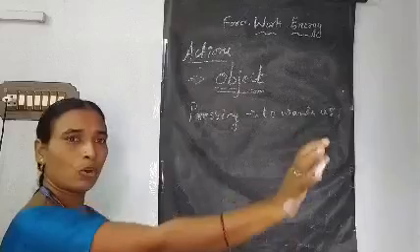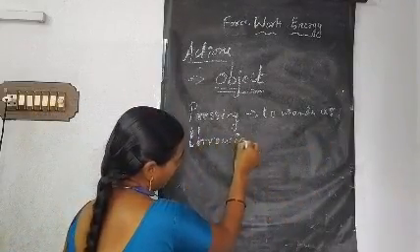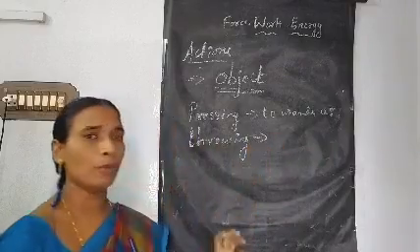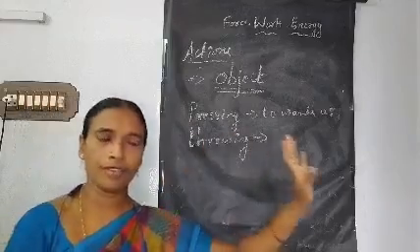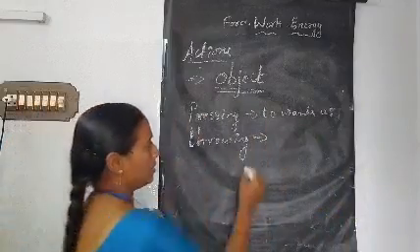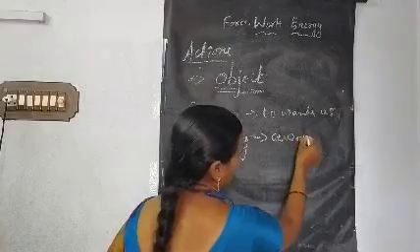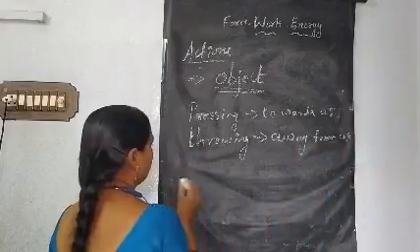Next, throwing the ball. Throwing. While throwing, the ball is the object. The object is going away from us, otherwise coming to us. Away from us.